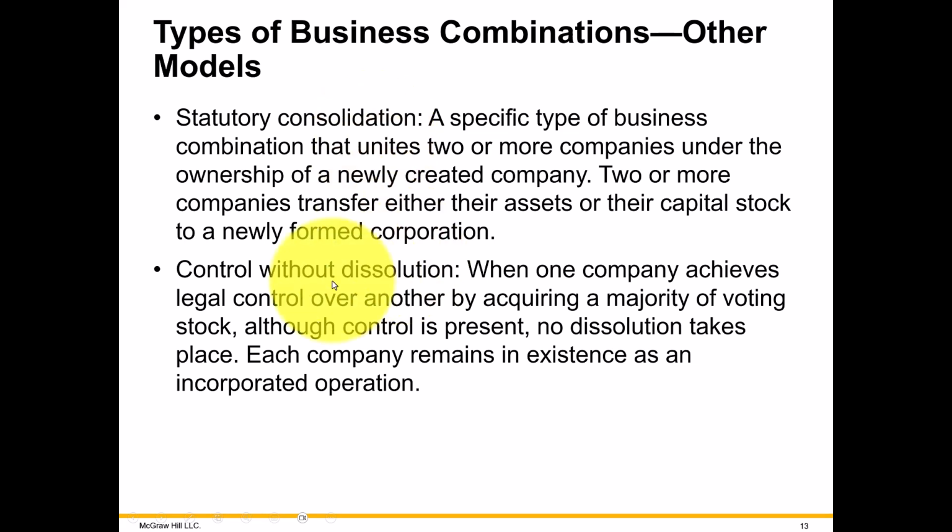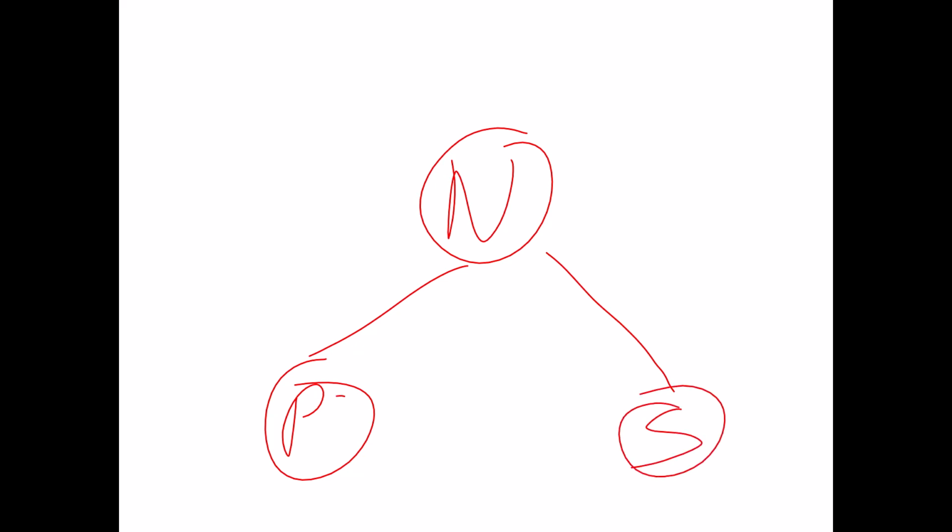Now, if you don't dissolve the two companies, in other words, you keep the three companies, again, let me illustrate that again. Okay, I got my pen and white screen. So here's that new company and eventually owning the so-called parent. Really, it's not really a parent anymore. It's another sub. This would be now the parent. And again, you're not going to dissolve the company, not going to dissolve the company.